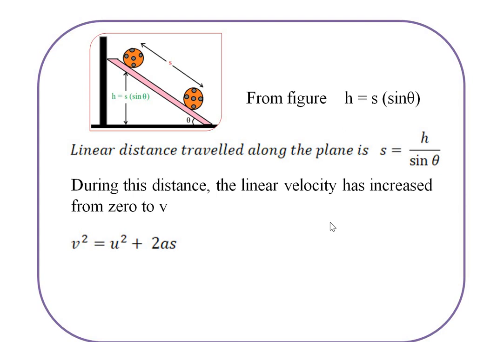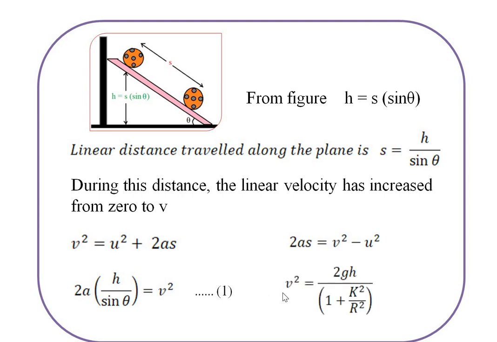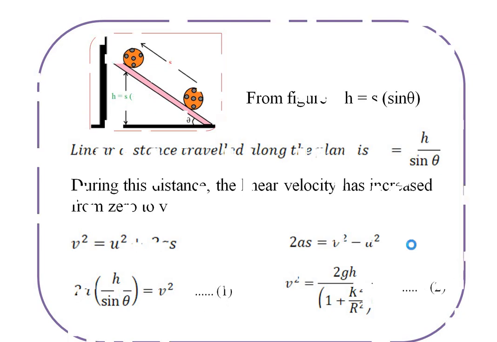As we know from the second kinematical equation, v square equals u square plus twice as. Taking the term twice as outside, we get twice as equals v square minus u square. Putting the value of s in this equation, we get twice a into the bracket h divided by sine of theta equals v square. This is equation number 1. We know that v square equals twice gh divided by 1 plus k square divided by R square. This is equation number 2. So we get two equations, equation 1 and equation 2.